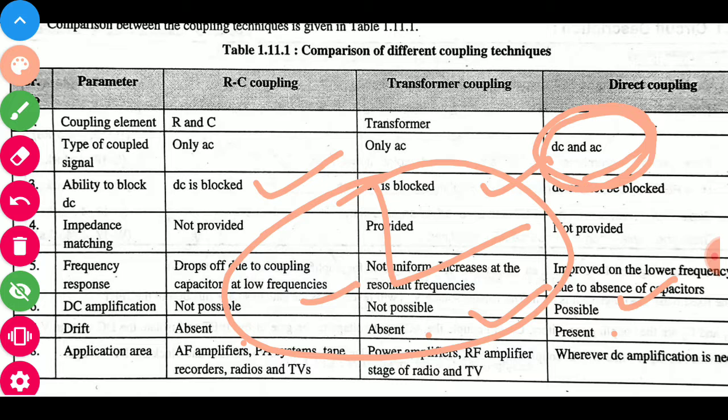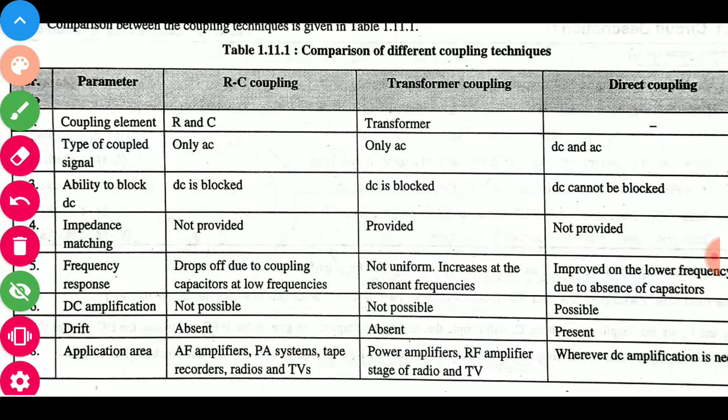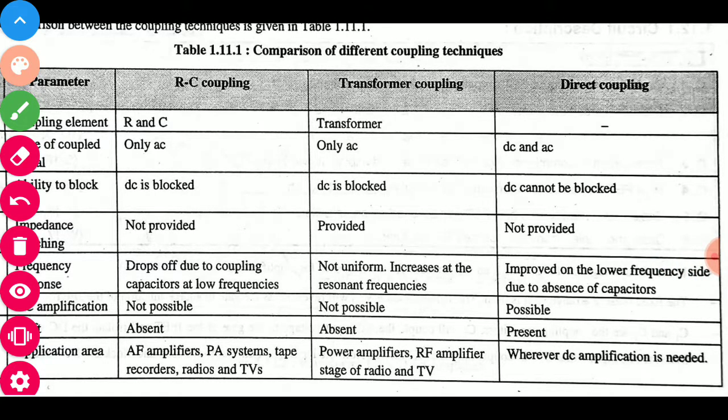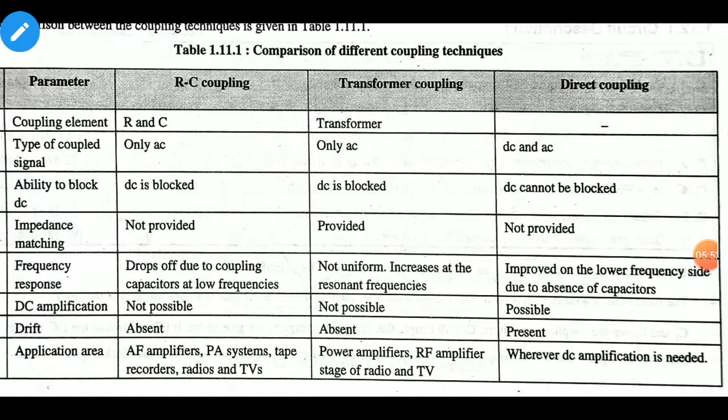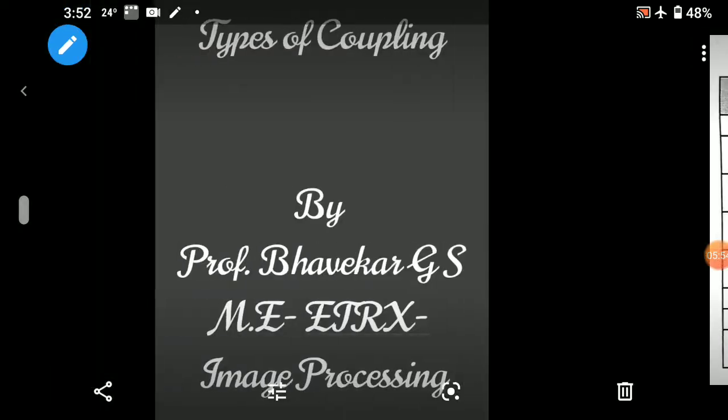Next is application. RC coupling is used in the EF amplifier, transformer coupling is used in the power amplifier, and direct coupling is used whenever DC amplification is needed. I can share the diagrams of these amplifiers.